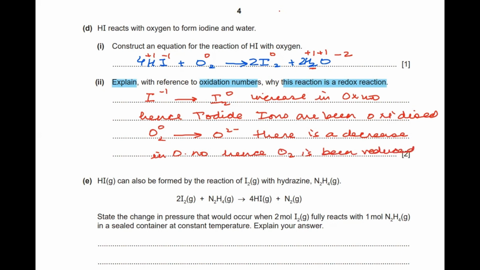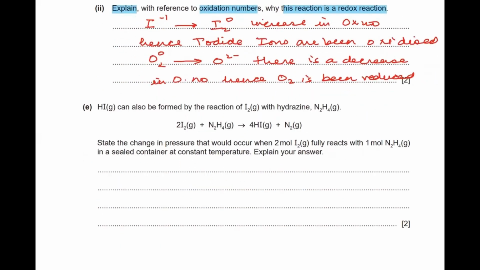All right, moving to the next part of the question. The next part says that hydrogen iodide can also be formed by the reaction of iodine with hydrazine, N2H4, and the equation is given here. Now state the change in the pressure that would occur when 2 moles of iodine react with 1 mole of hydrazine in a sealed container at constant temperature. You have to give an explanation for your answer. So what will happen to the pressure?